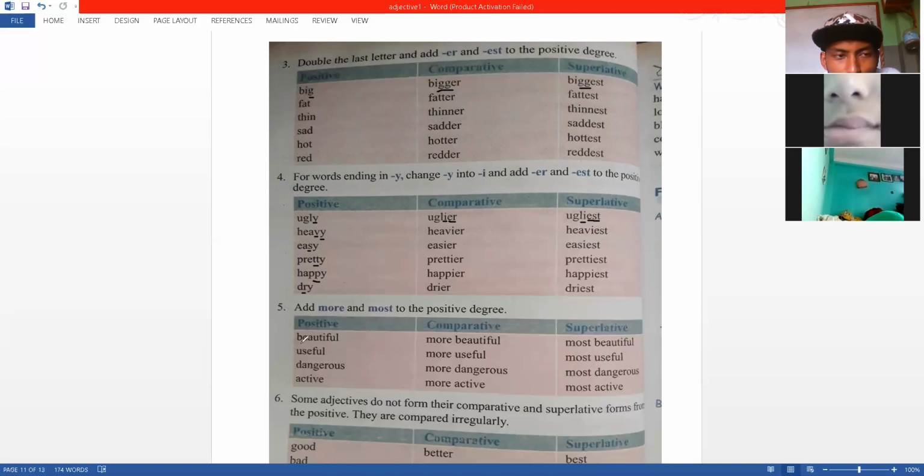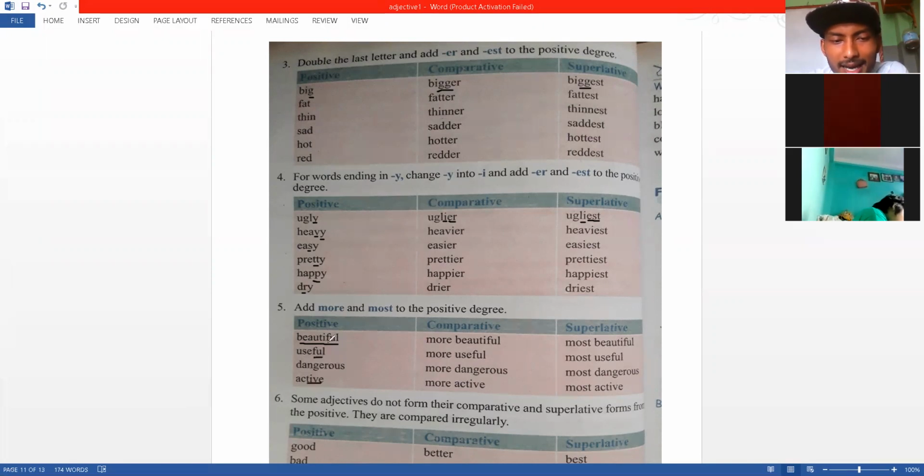And if your word is too long, if your word has more than 3 syllables, like beautiful and useful. So if you have long words with more than 3 syllables, like active, or some which already have a suffix where IVE, OUS, FUL is added at last, you cannot again add ER and EST.